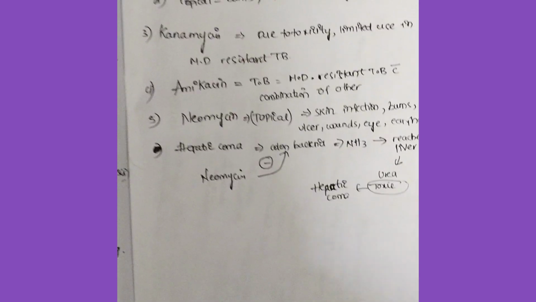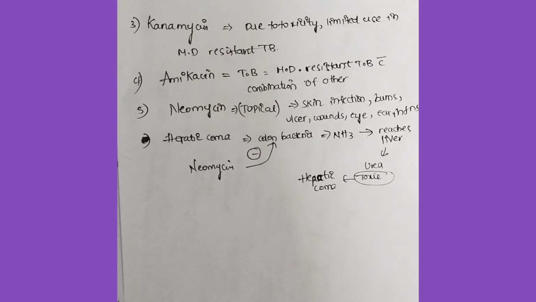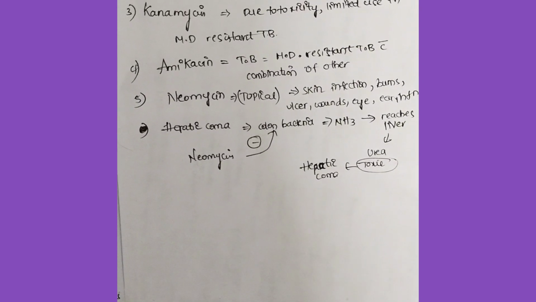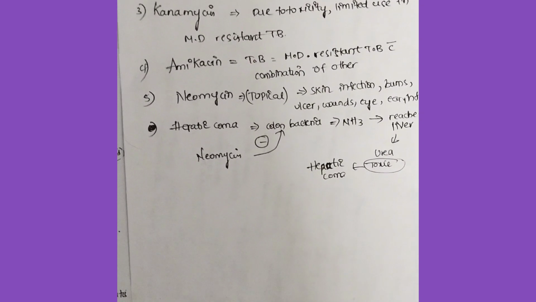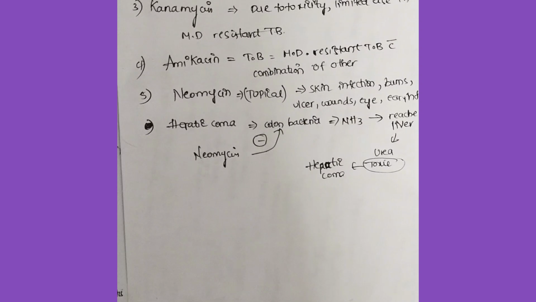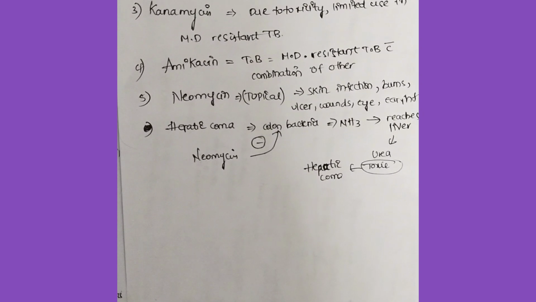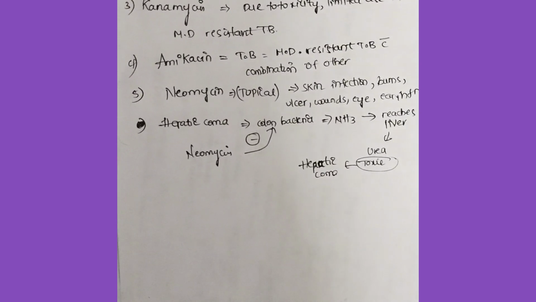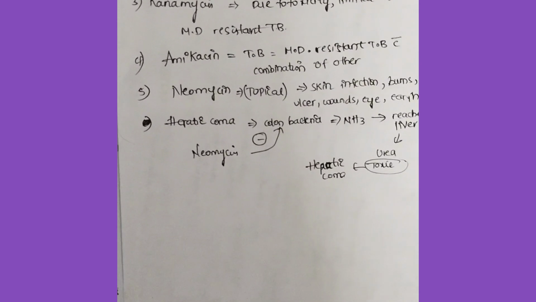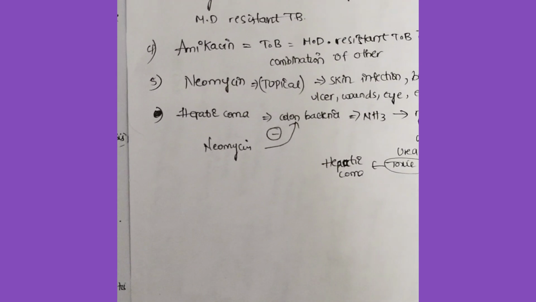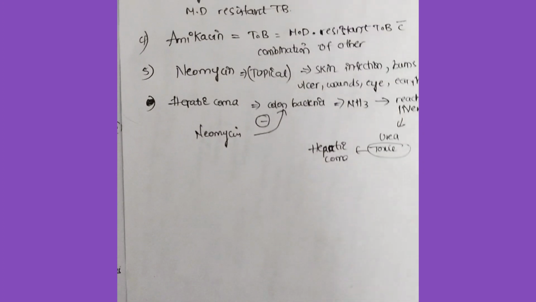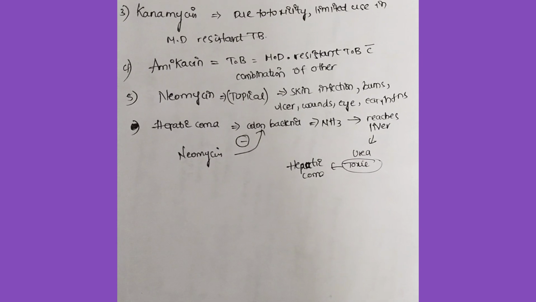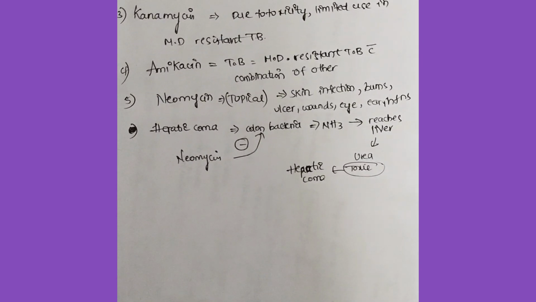Kanamycin is limitedly used, only in multi-drug resistant TB. Amikacin is used in TB in combination with other drugs. Neomycin is used topically in skin infections, burns, ulcers, wounds, and ear and eye infections.